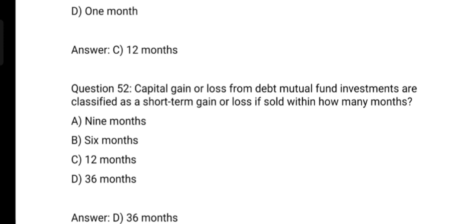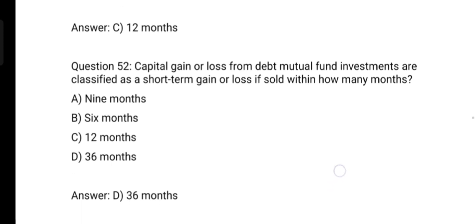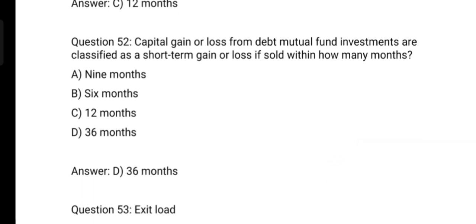Next question. Capital gain or loss from debt mutual fund investment is classified as a short-term gain or loss if sold within how many months? Option A 9 months, option B 6 months, option C 12 months, option D 36 months. And the correct answer is option D 36 months.